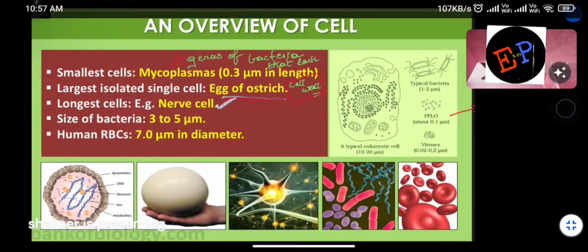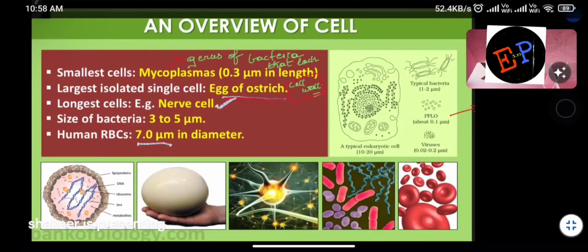And the size of the bacteria is how much? The size of bacteria is 3 to 5 micrometer. It is very large when compared to mycoplasmas. Mycoplasmas are only 0.3 micrometer, whereas bacteria are 3 to 5 micrometer. And human RBC is 7 micrometer. It means a bit bigger when compared to the size of a bacteria also.